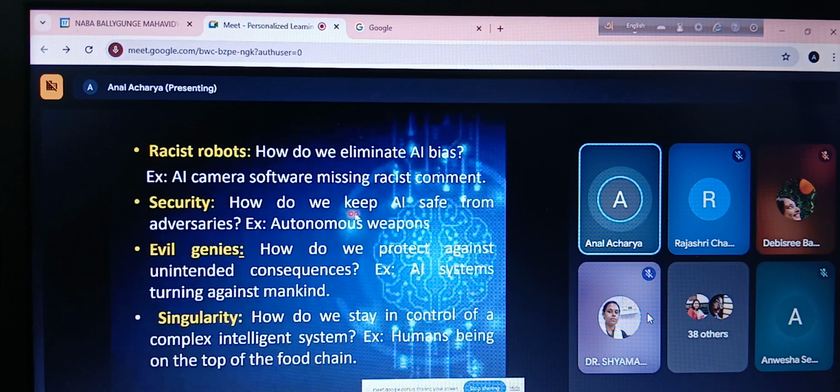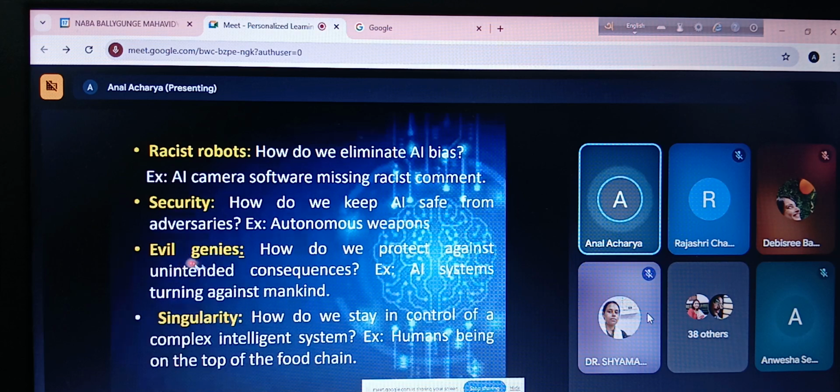Then there is security. Security means how do we keep AI safe from adversaries. That means autonomous weapons. Certain weapons may be such that they will be fired in an autonomous fashion. That means when something happens, automatically it will be fired. That is called an autonomous weapon.